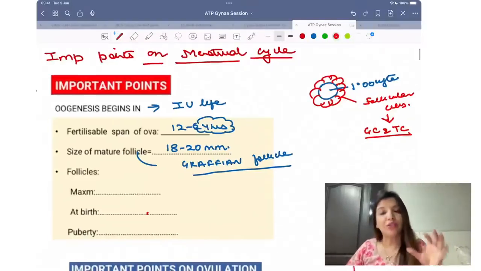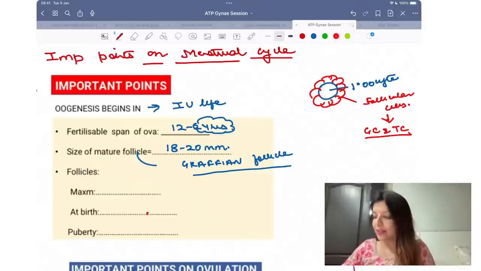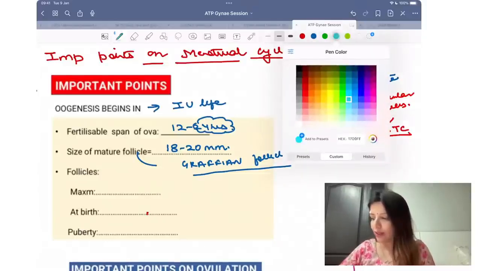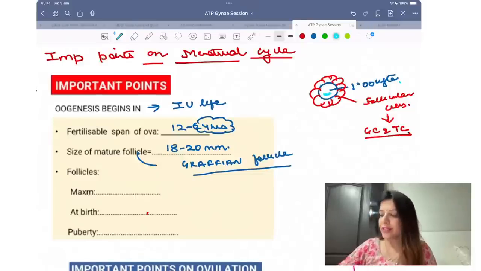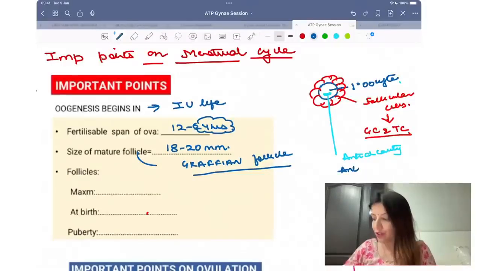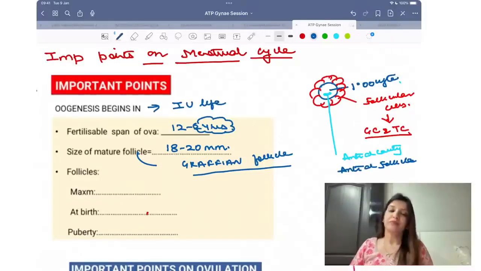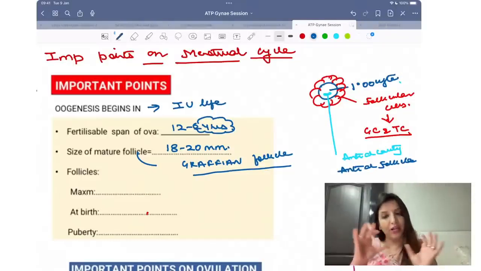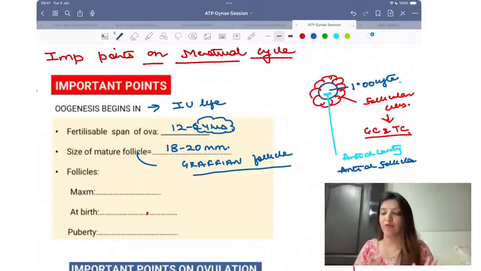Okay? Now, when a follicle shows a cavity inside, whenever you start seeing a cavity inside the follicle, this cavity is the antral cavity, and then the follicle is called as antral follicle. Sometimes they mark the antral follicle. Any follicle with a cavity inside is an antral follicle. And after the antral follicle, the Graafian follicle forms.